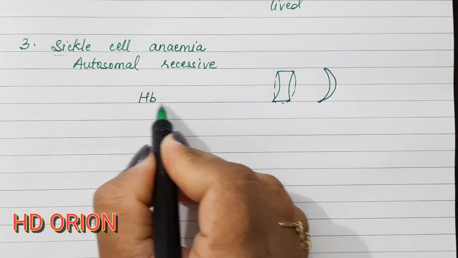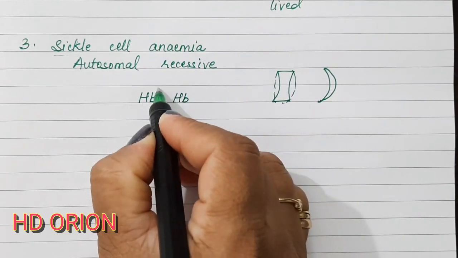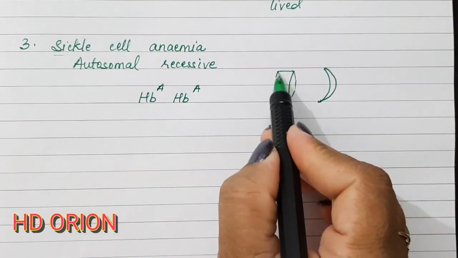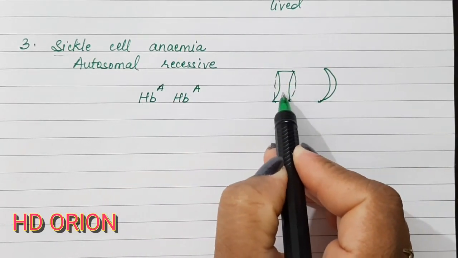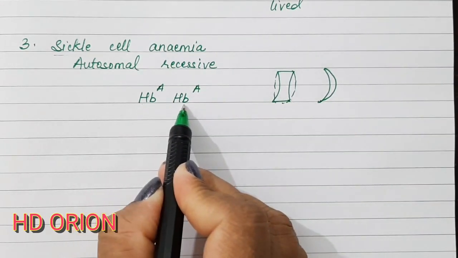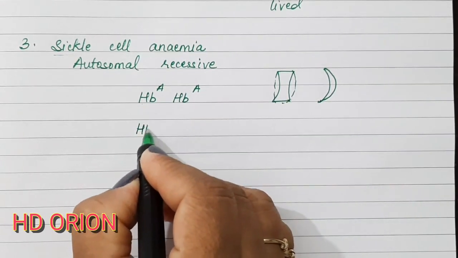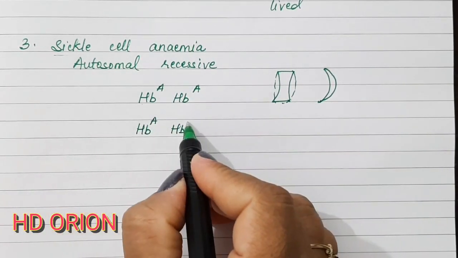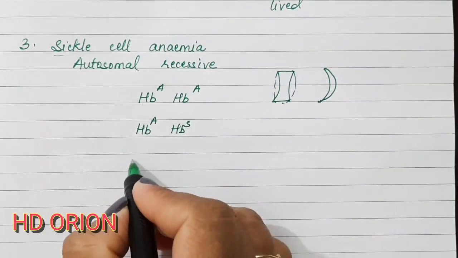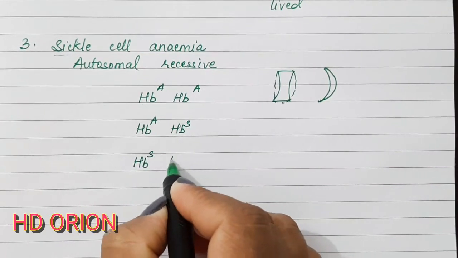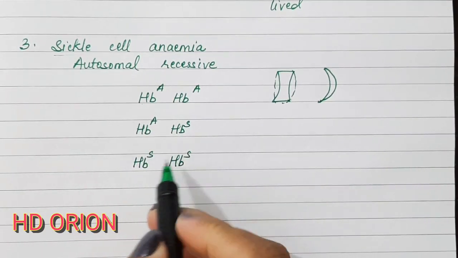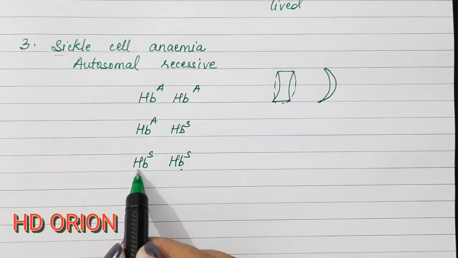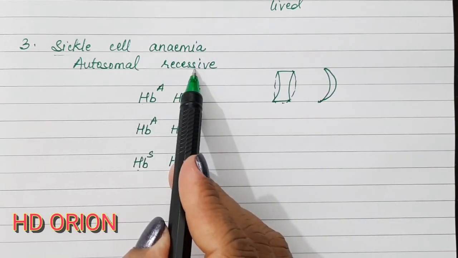So there are 2 alleles. If both carry the normal allele, this is the normal condition, in which the biconcave shape is there with the normal hemoglobin structure. There is another condition in which one allele is normal, but the other allele carries the sickle shape gene, which I will refer to with S. And there is a third condition in which both alleles carry this gene, and the RBCs become sickle shaped. So this becomes recessive. Therefore, I am calling it an autosomal recessive disorder.